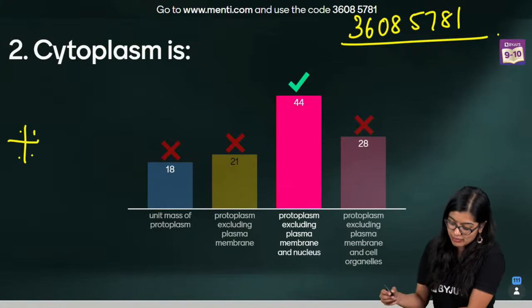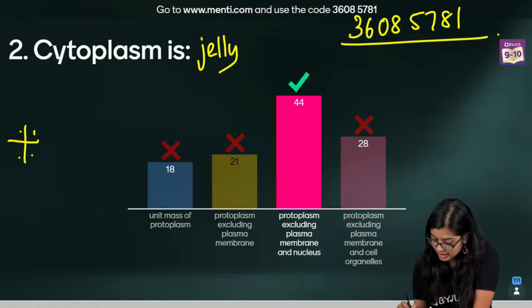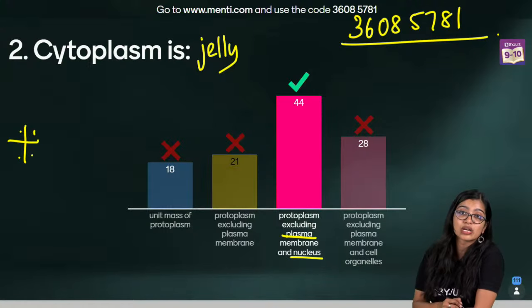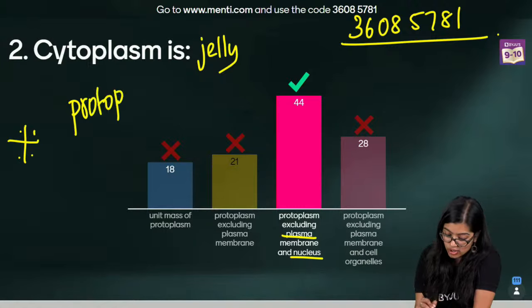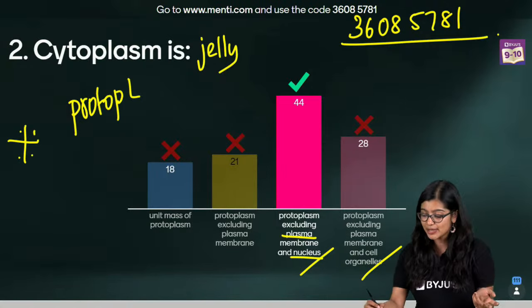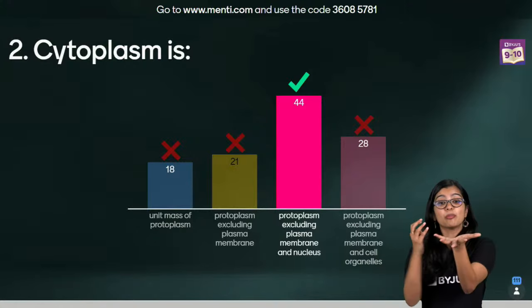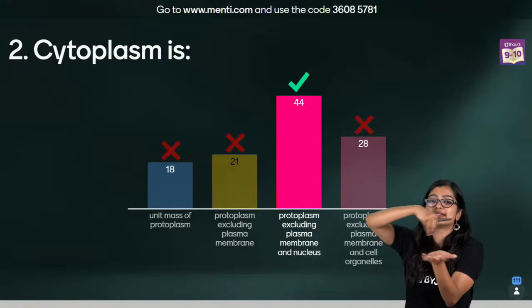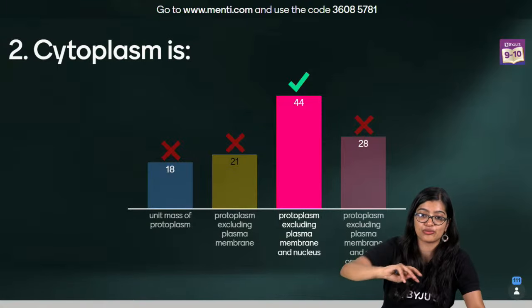So in this case, when we talk about cytoplasm, we know that it is the jelly-like fluid between the plasma membrane and the nucleus. And protoplasm includes your cytoplasm, nucleus, cell organelles and plasma membrane, right? So the correct answer here is option C. Ma'am, what about cell organelles in the cytoplasm? In the cytoplasm, the cell organelles are found suspended, right? But cytoplasm is not a part of it, okay?